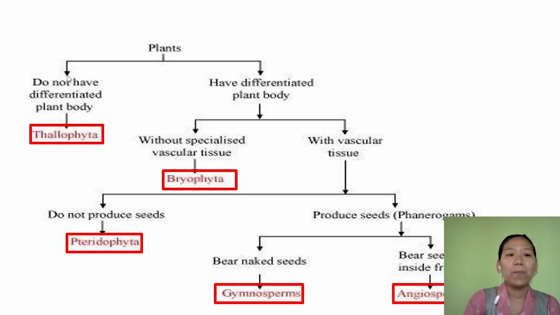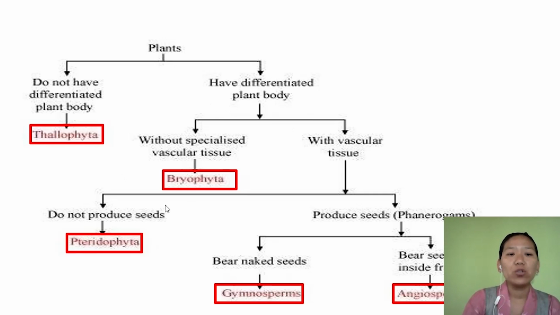The plants which do not have a differentiated plant body are kept under a division called Thallophyta. Next, the group of plants having a differentiated body are classified based on the presence or absence of vascular tissue.